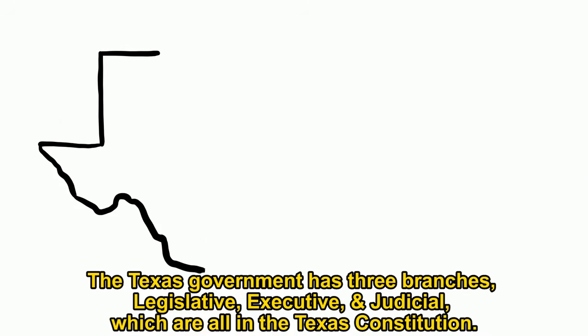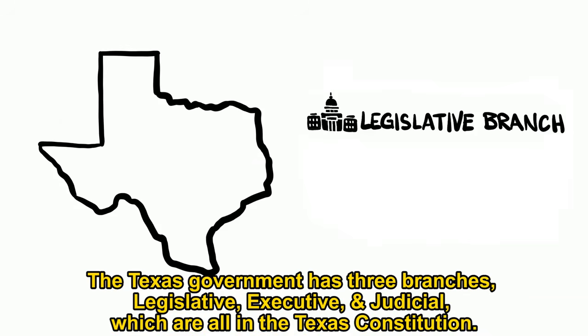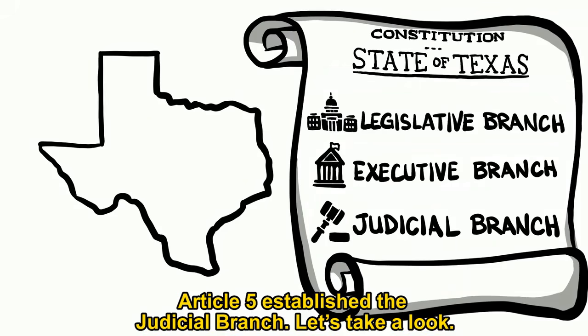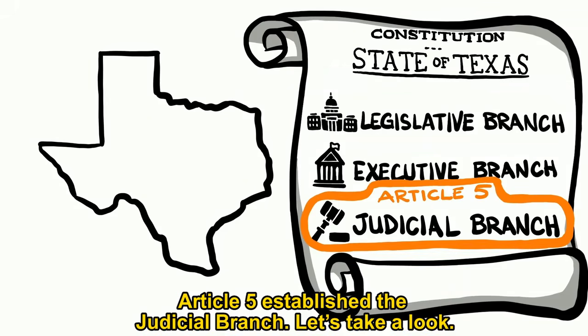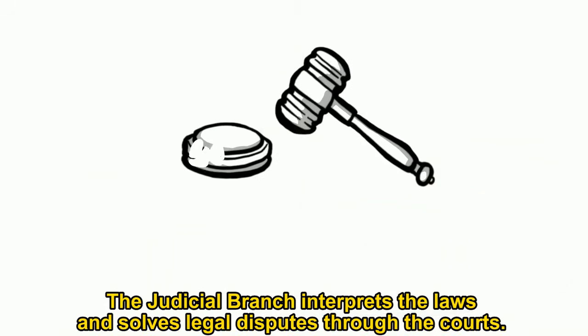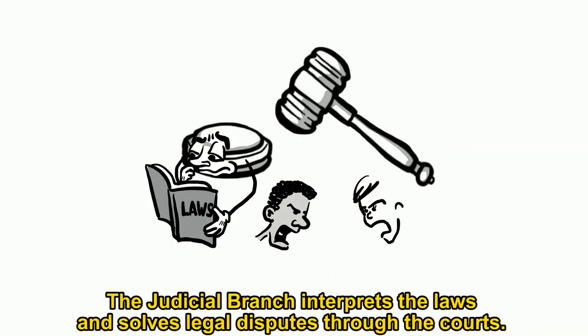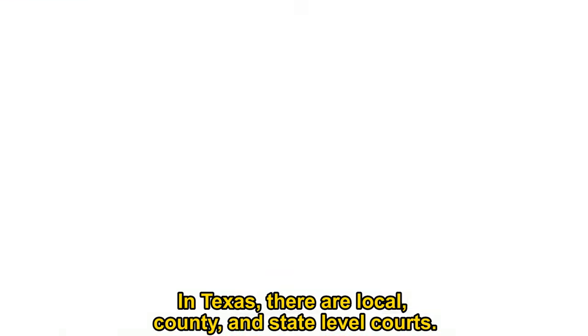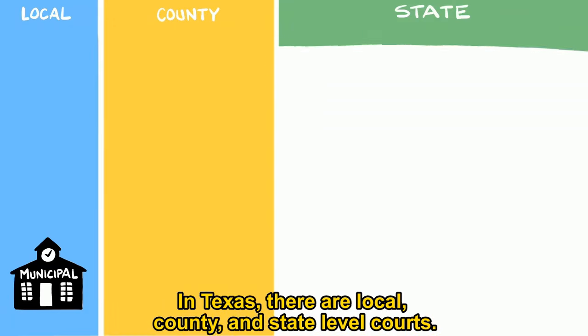The Texas government has three branches: legislative, executive, and judicial, which are all in the Texas Constitution. Article 5 established the judicial branch. Let's take a look. The judicial branch interprets the laws and solves legal disputes through the courts. In Texas, there are local, county, and state-level courts.